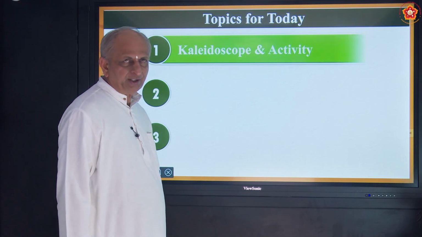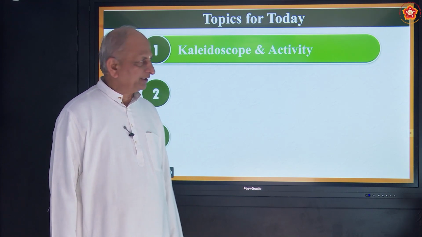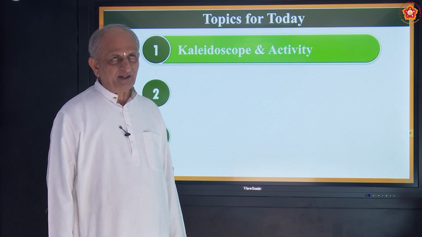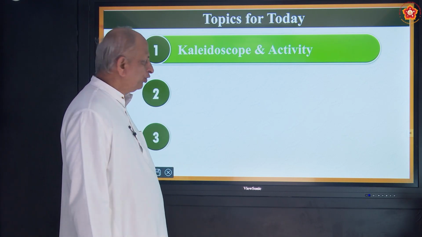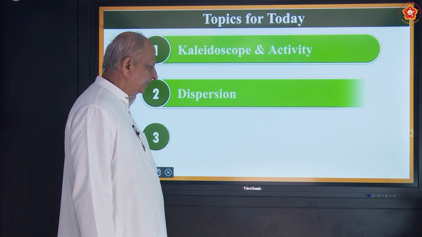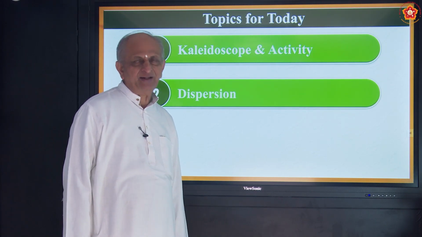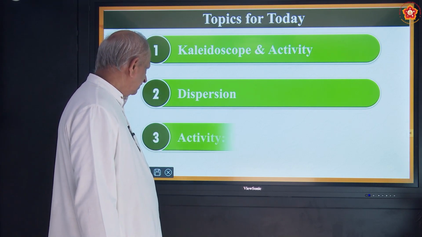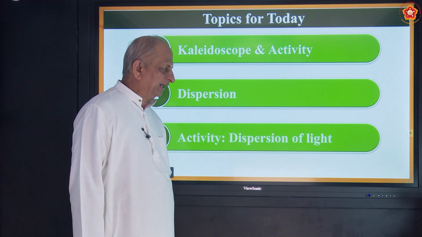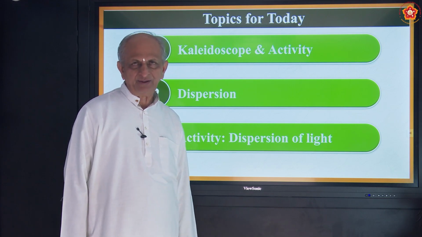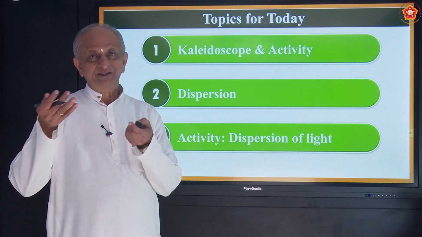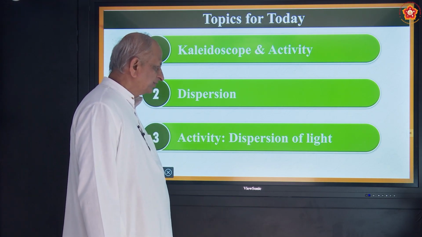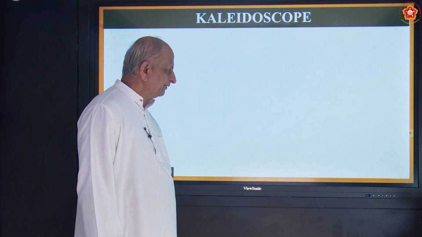We have got three interesting topics. One is called kaleidoscope: how to prepare a kaleidoscope, what are the uses of a kaleidoscope and so on. Second, a very interesting thing called dispersion, a very beautiful phenomenon of light. And third is an activity for dispersion of light: how to get dispersion inside our laboratory or inside our house. So these are the things we have to study today. Let us go one by one.